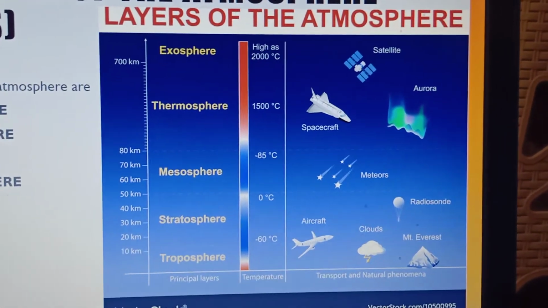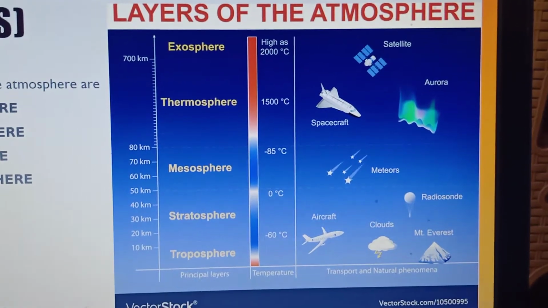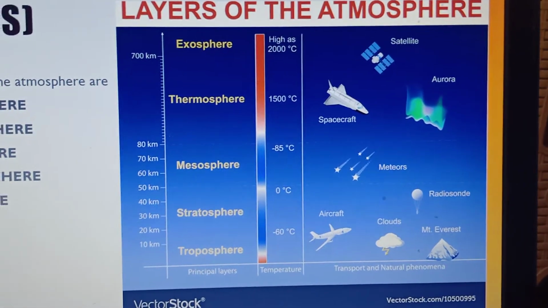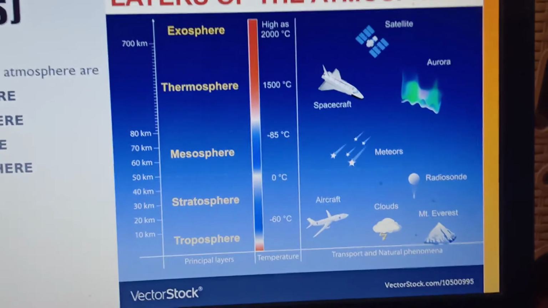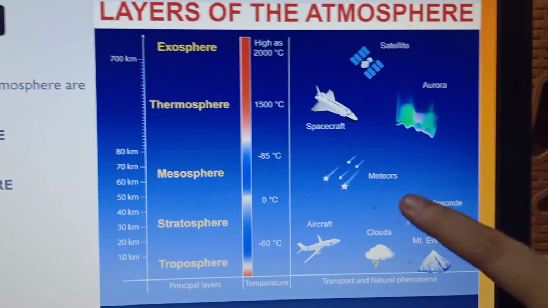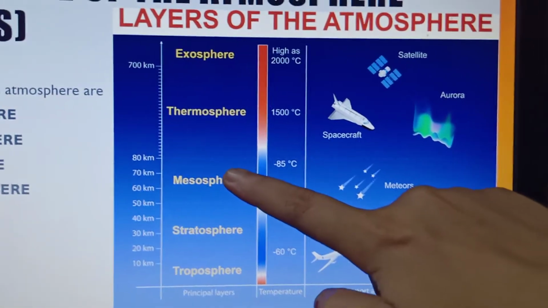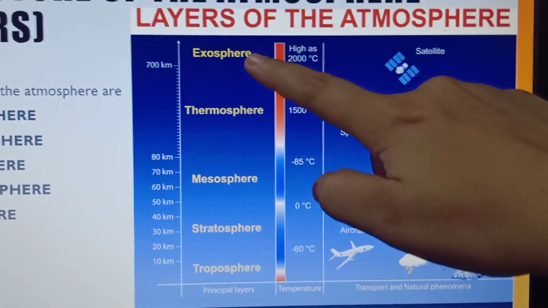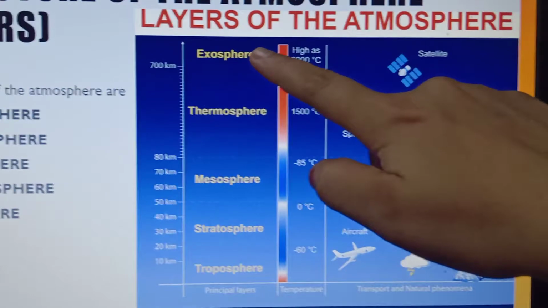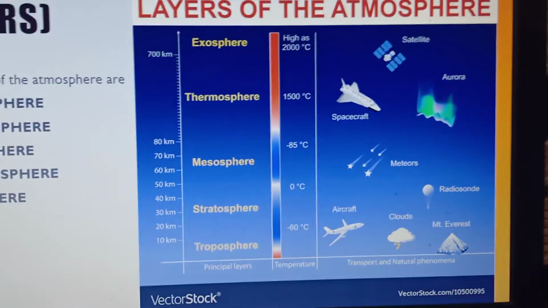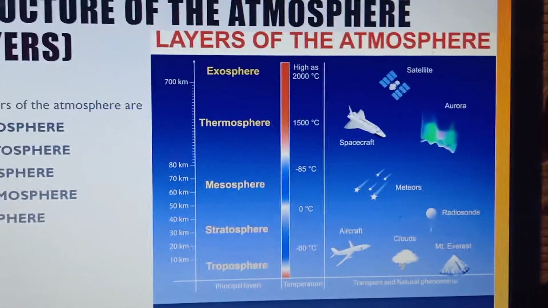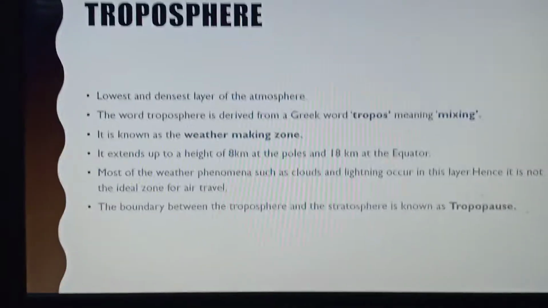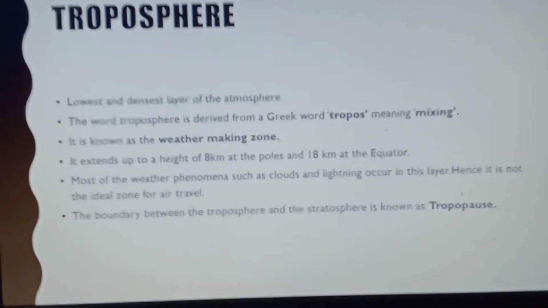Now in the picture, see the layers of the atmosphere. The first layer is the troposphere, then stratosphere, then mesosphere, then thermosphere, and the topmost layer is the exosphere. So we are moving towards the first layer, that is the troposphere.